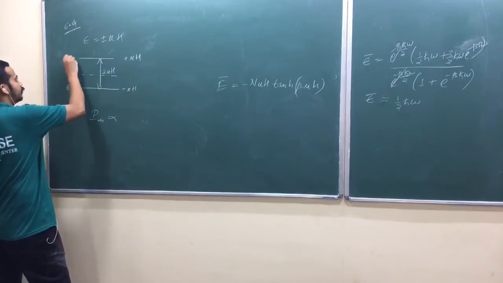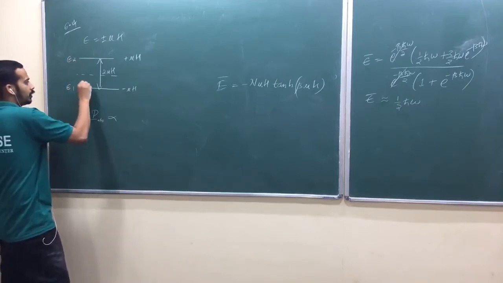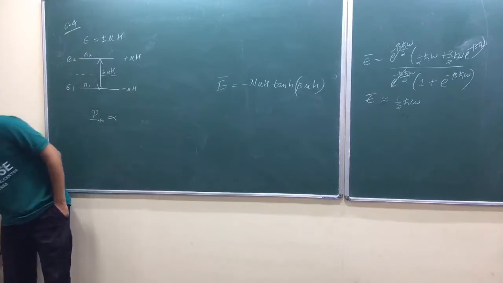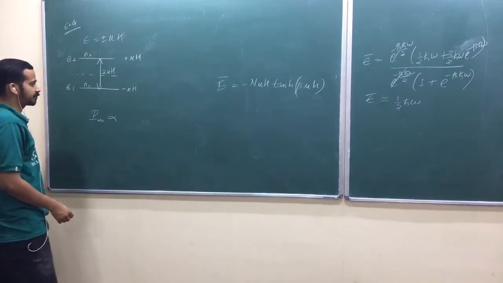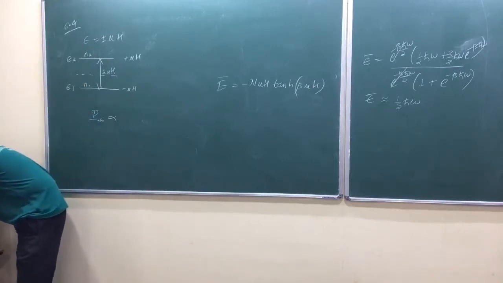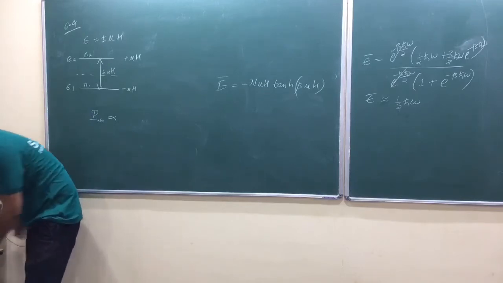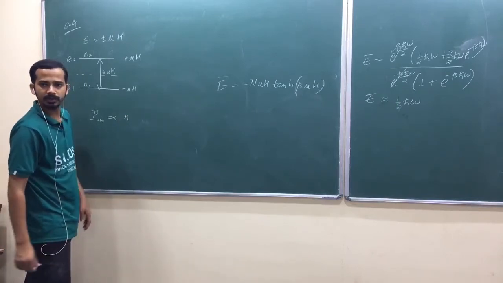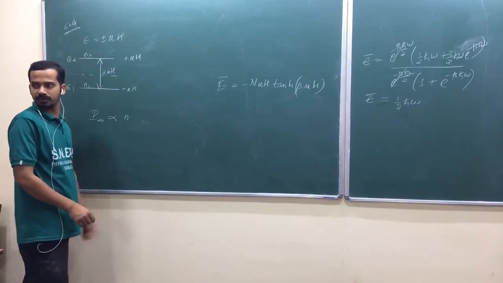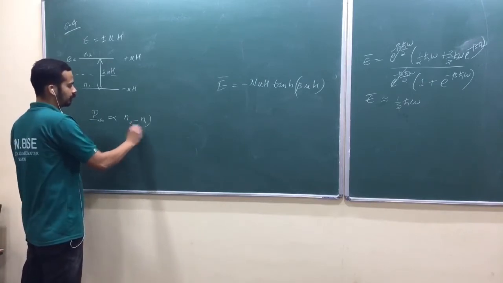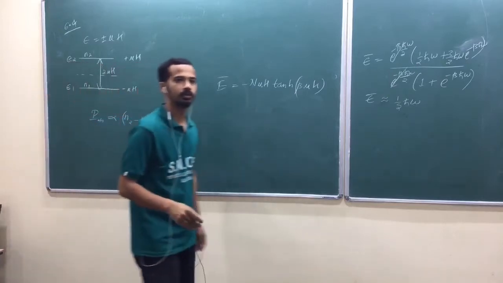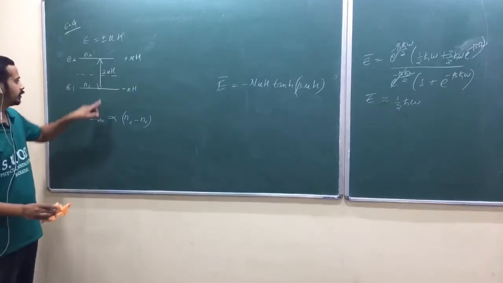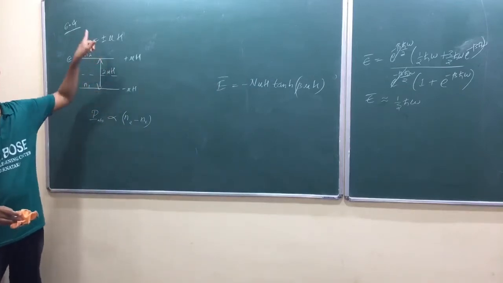Shall I take it as E1 and E2? Suppose there are n1 nuclei here, n2 nuclei here. He hasn't mentioned the total number. Power absorbed is proportional to the difference in the number of nuclei in these two energy levels. What is this, n2 minus n1 or n1 minus n2? He is talking about absorption, so absorption can occur only when this level is more populated, so that it can go here.